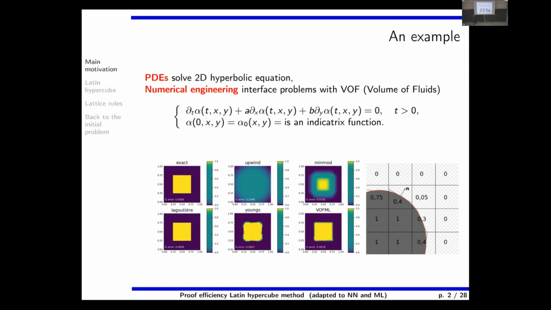And this is the result of a second order scheme, quite bad. This is a technological scheme, and this is one of our new schemes which are produced by machine learning methods, neural network and machine learning. So we were quite excited. So we think that there is some potential for that. And actually, the reason is very simple: with machine learning, it is possible to learn what a corner is, typically, something which is extremely difficult to perform with standard numerical analysis. Okay, so this is the main reason.